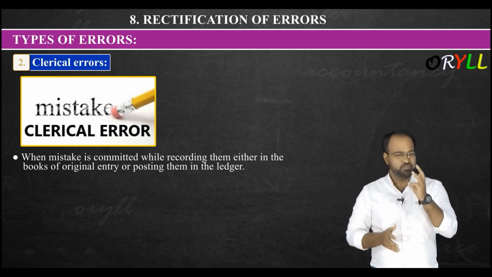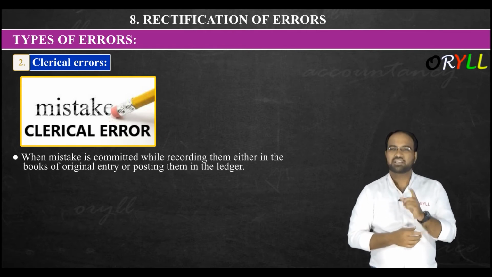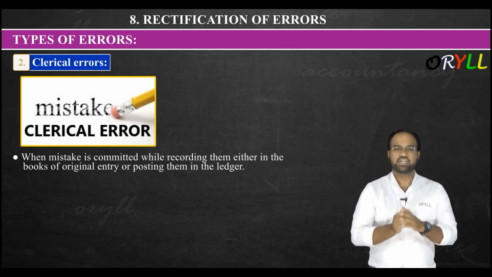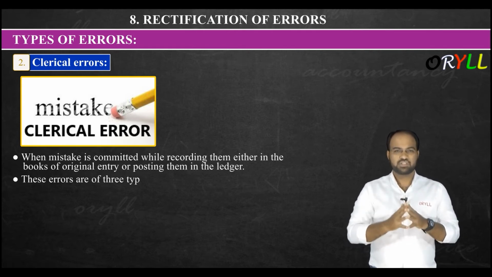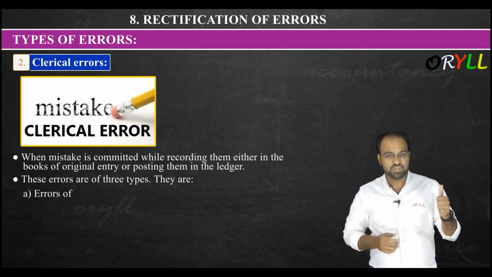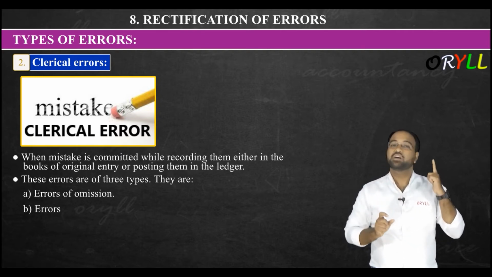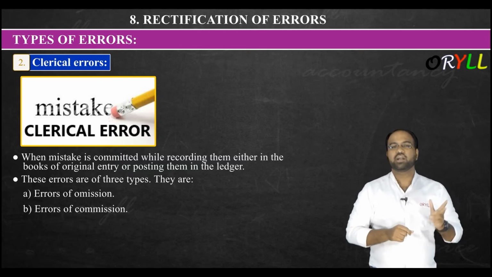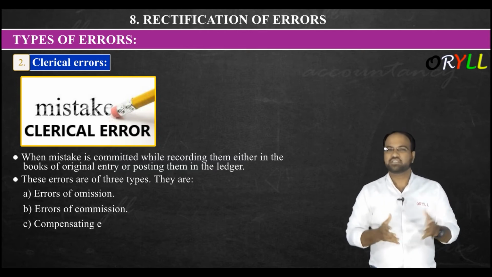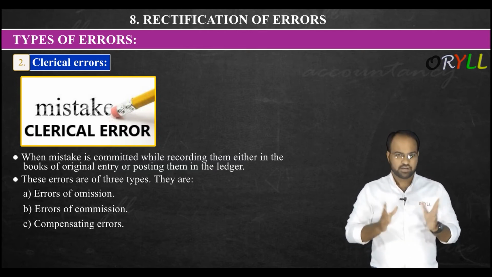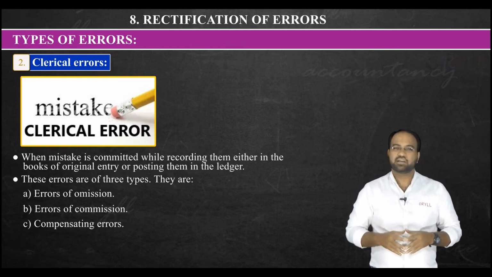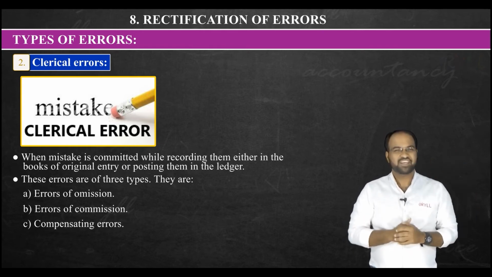These are divided into 3 types: error of omission, error of commission, and compensating errors. So there are 3 clerical errors: omission, commission and compensating errors.